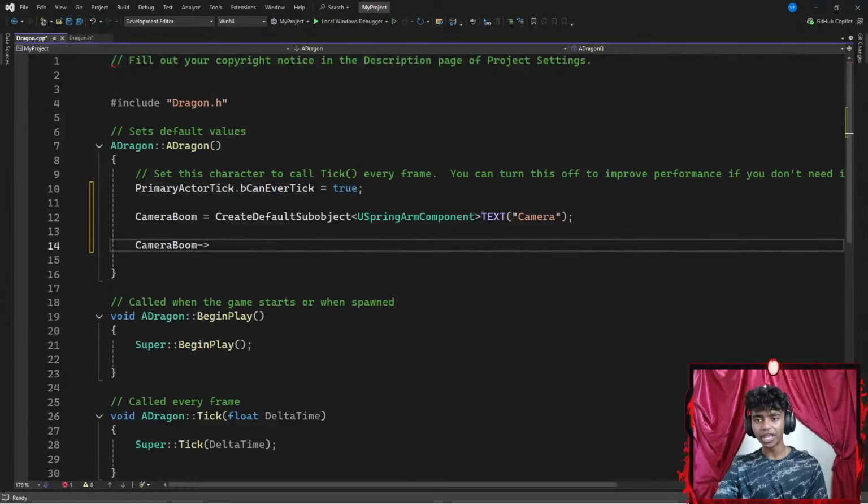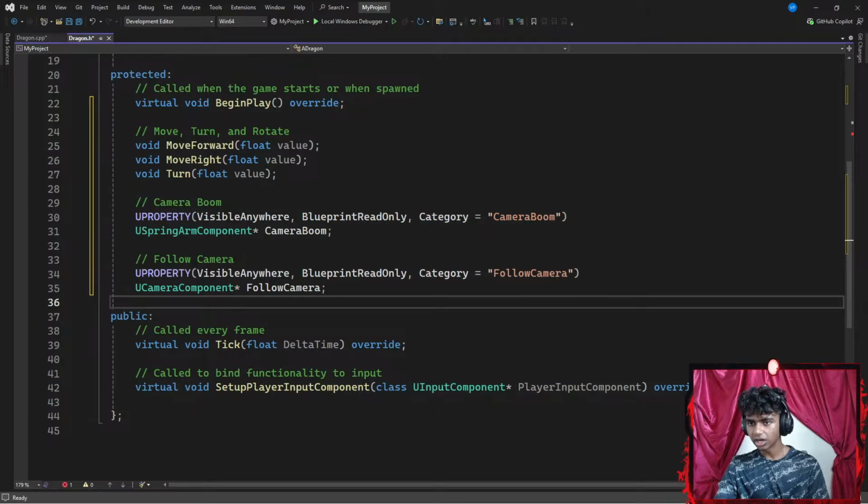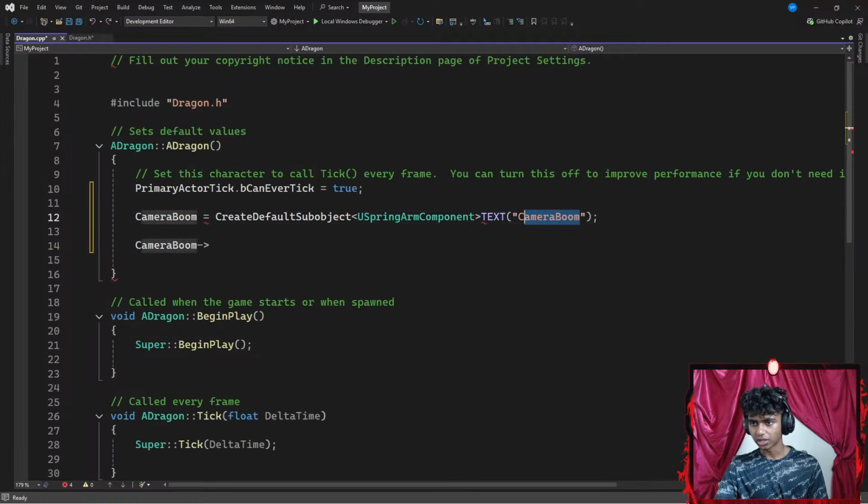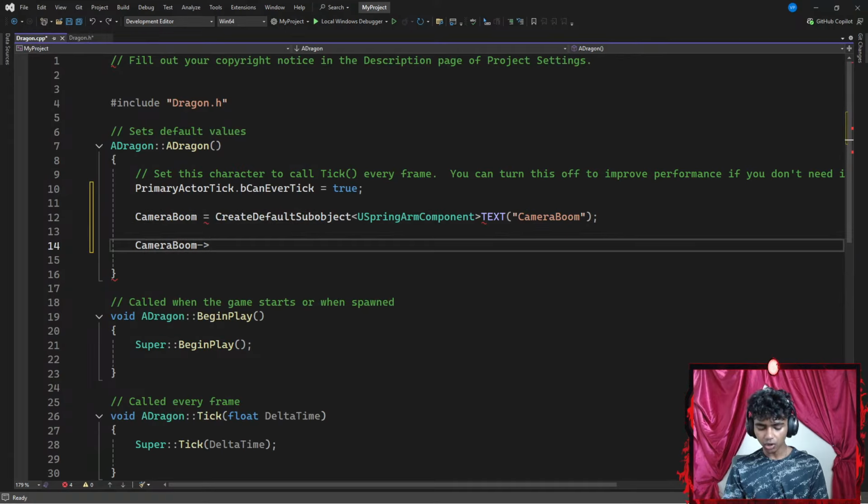Now, I'm going to point my camera boom to something. I still get the same exact red line. Let's go with, let's see, maybe properties: visible anywhere, blueprint only. I think this is supposed to be my regular camera. Then let's change this to something like camera boom. I'm going to add a set, I'm going to set up an attachment, so I'm going with something like setup attachment.